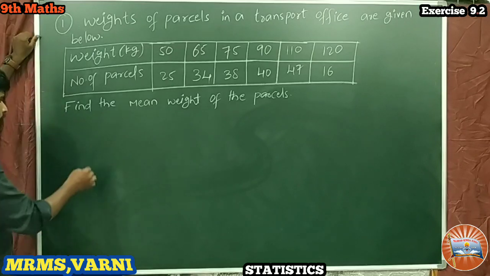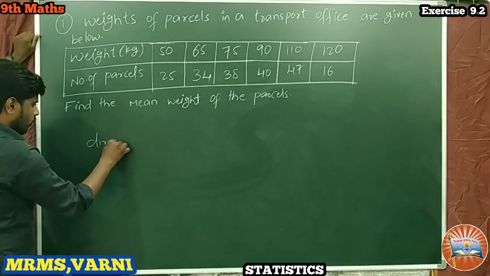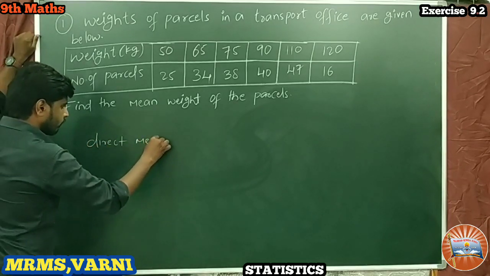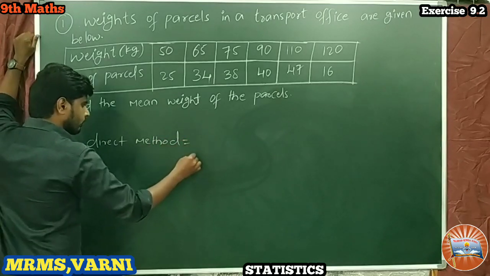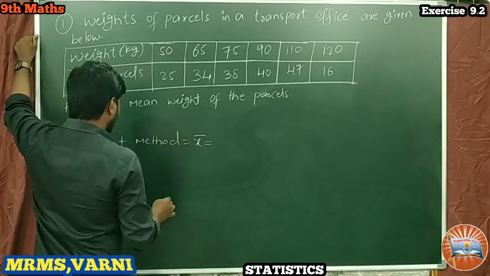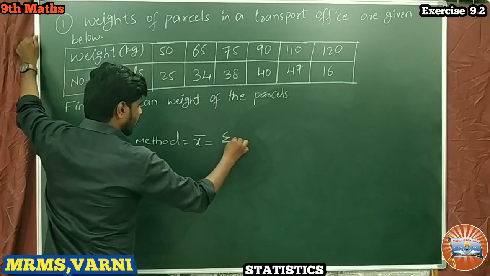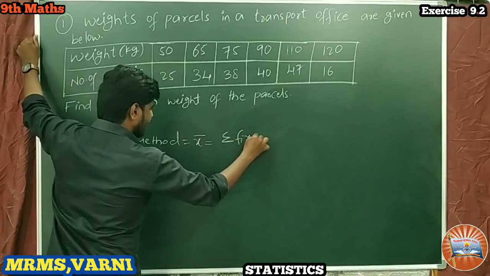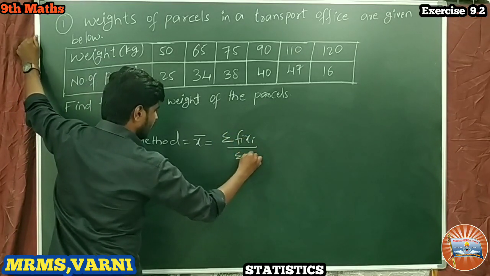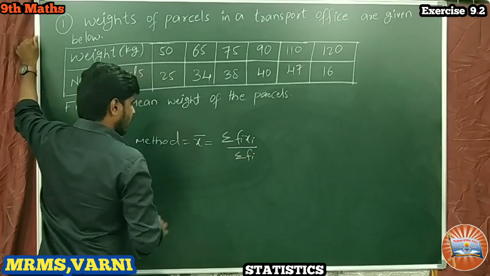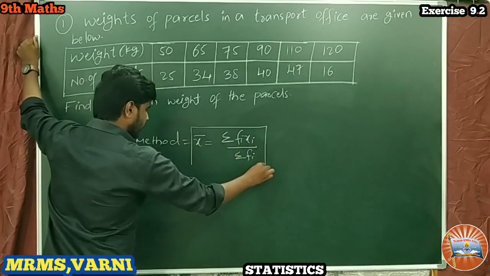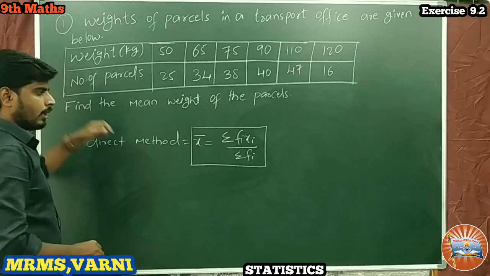For the direct method we have a formula. x bar, which is the arithmetic mean, is equal to sigma fi xi by sigma fi. This is the formula for mean.